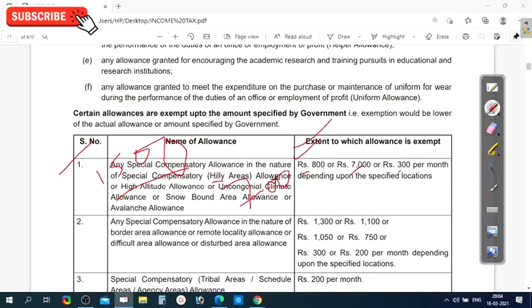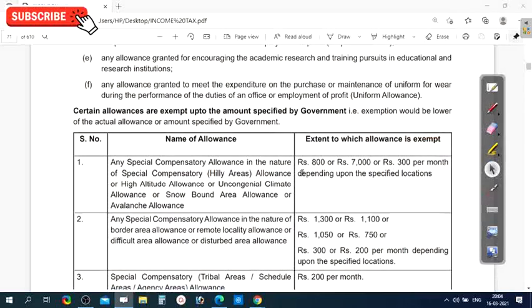Remaining 700 is taxable. So on special compensatory allowance, the assessee has received 1,500 as an allowance, but only 800 is exempted. And what is the remaining 700? That is taxable. So that is the extent to which allowance is exempted. Whatever allowance you received, up to this amount is exempted, and the remaining is taxable. Next.